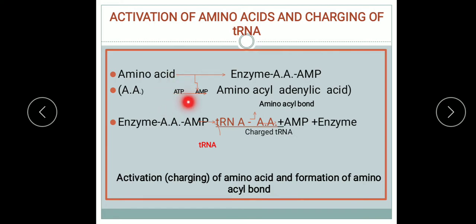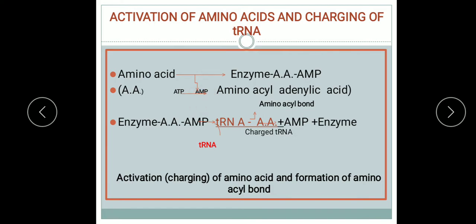ATP breaks down, a phosphate is released here, then it changes into AMP, and in this manner amino acyl adenylate or amino acid enzyme AMP complex is formed. Here the two inorganic phosphates are removed, because ATP is a triphosphate molecule, and it changes into monophosphate. So, two inorganic phosphates are released.